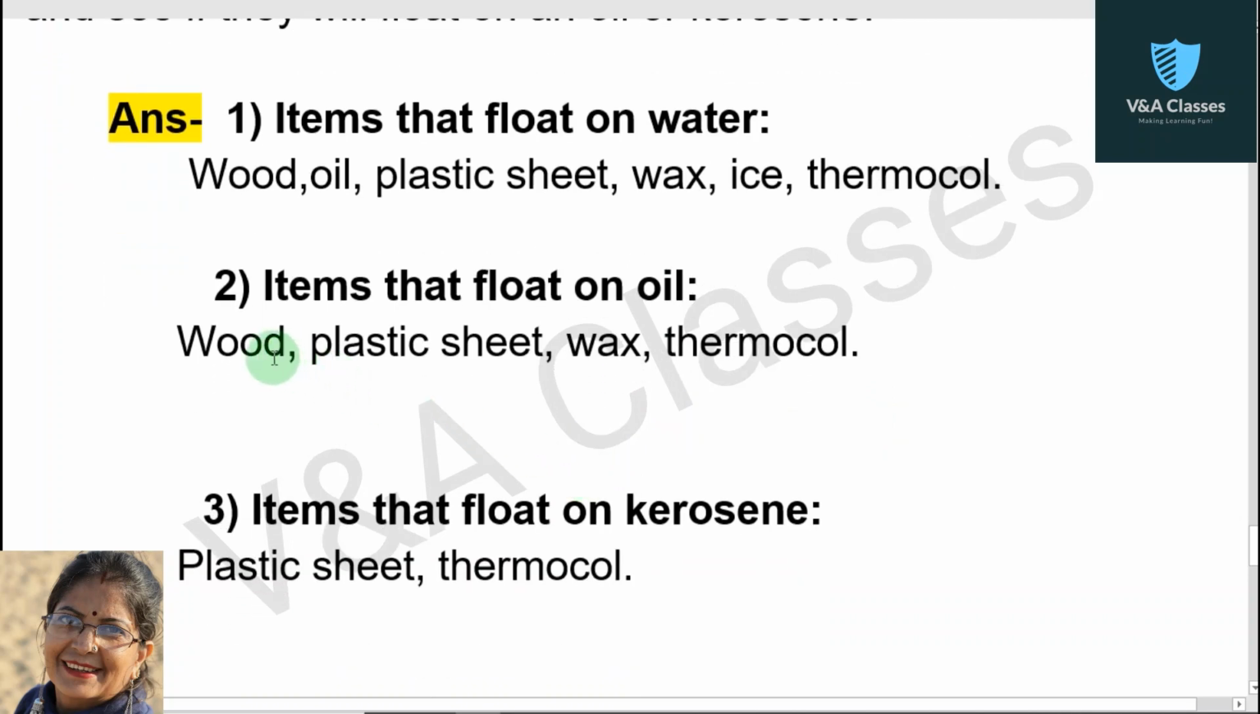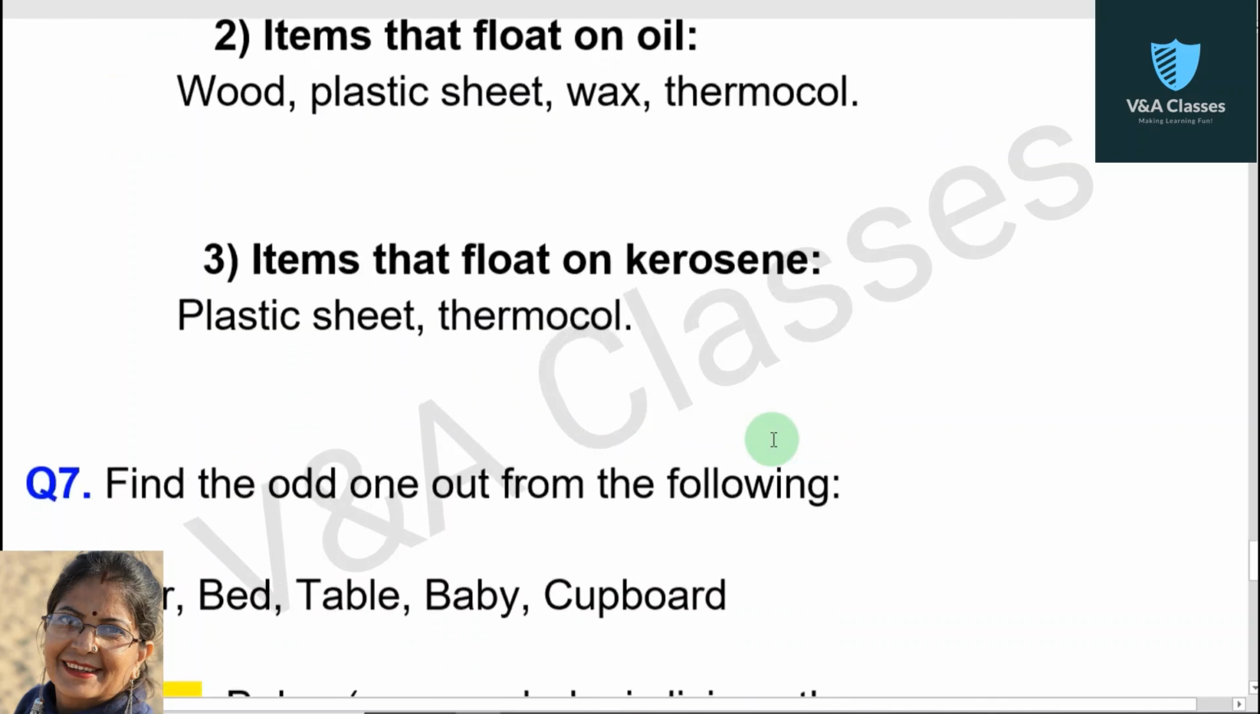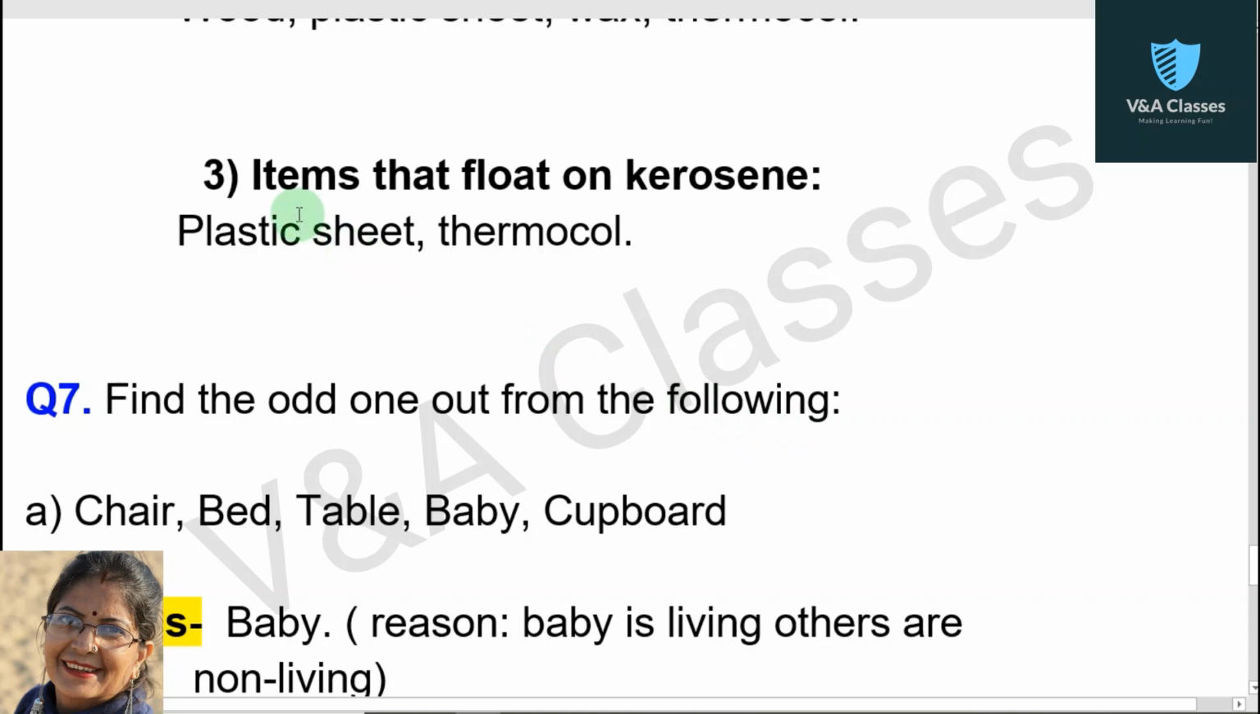Second part of the answer, items that float on oil. Items are wood, plastic sheet, wax, thermocol. Now third part of the answer, items that float on kerosene. Items are plastic sheet and thermocol.